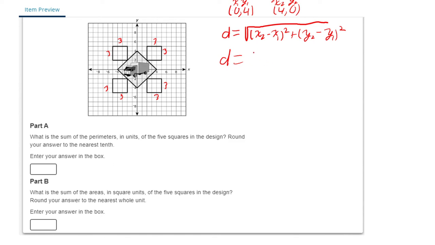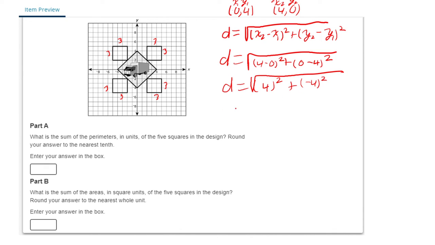We get D equals the square root of x2, which is 4, minus 0 squared, plus y2, which is 0, minus y1, which is 4 squared. So here we have D equals the square root of 4 squared plus negative 4 squared. Then we get D equals the square root of 16 plus 16.